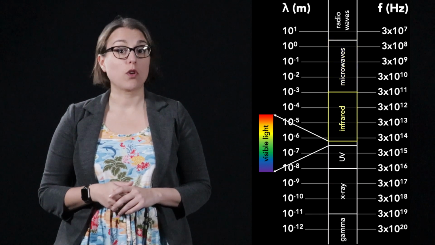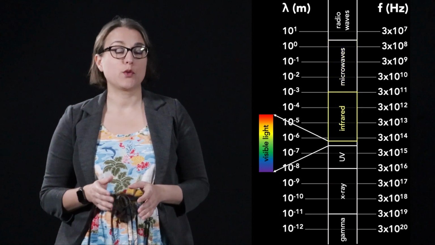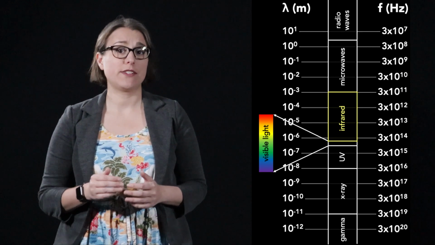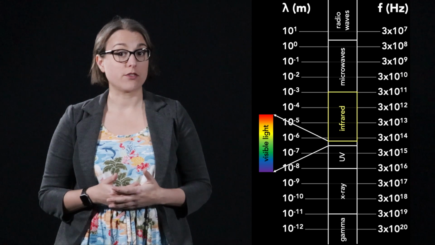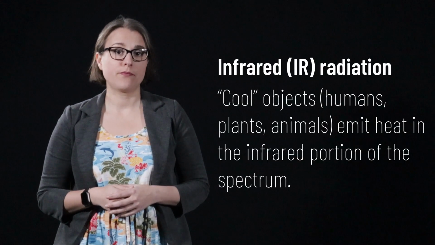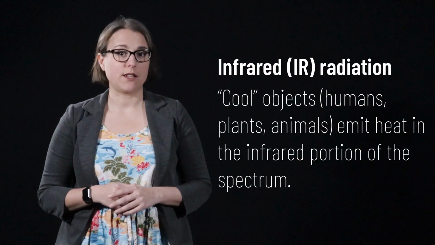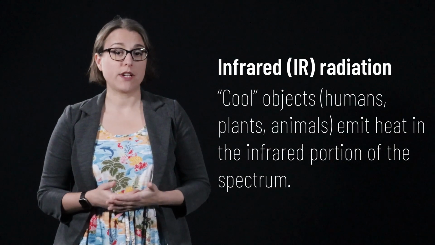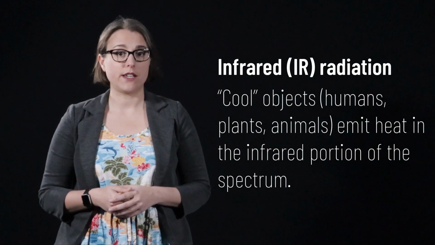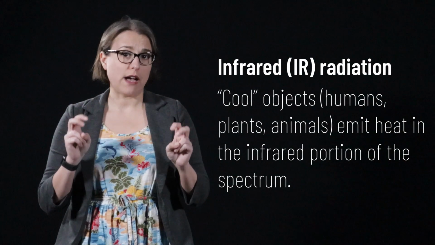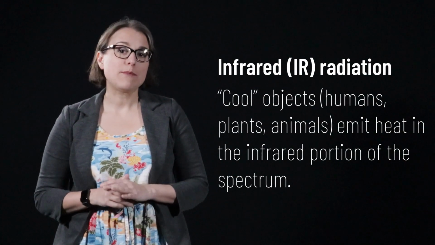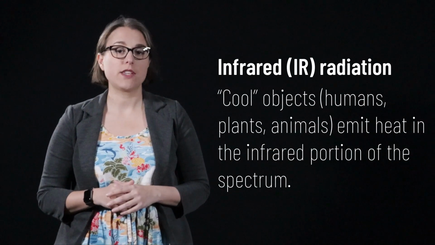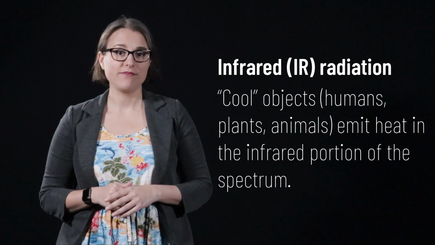Infrared radiation, or IR, has wavelengths between 1 millimeter and 750 nanometers. The frequencies range from 300 gigahertz to 400 terahertz. As we learned in Lecture 16, one of the mechanisms of heat transfer is via electromagnetic radiation. Most cool objects, such as humans, plants, and animals, emit heat in the infrared region of the electromagnetic spectrum.